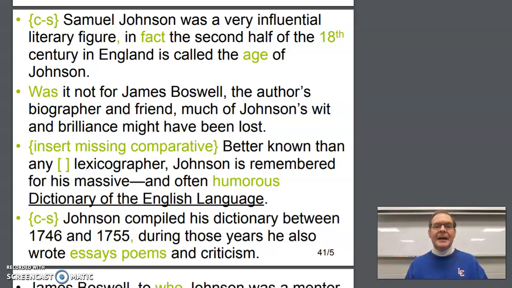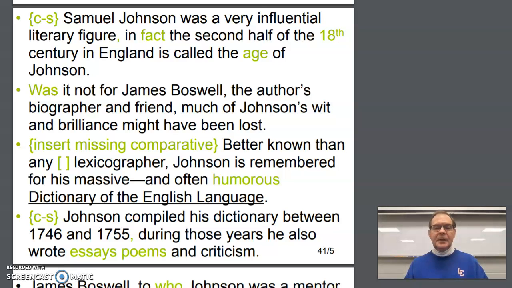Johnson is remembered for his massive, dash, and often humorous, dash, dictionary of the English language. Johnson compiled his dictionary between 1746 and 1755. Again, there's our comma splice. We need a new sentence, or you can use a semicolon. During those years, he also wrote essays, comma, poems, comma, and criticism.